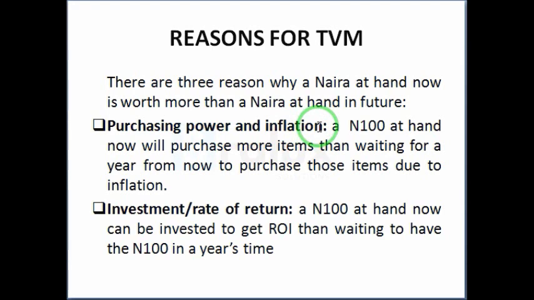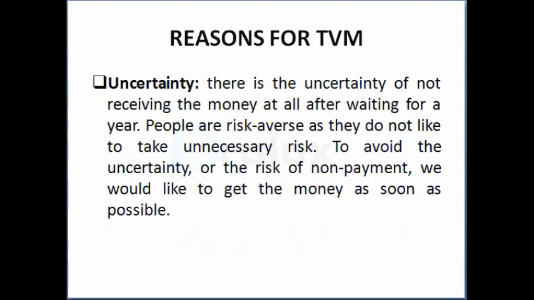And the third reason is uncertainty. As at now, you are certain that you are going to receive a particular fund, unlike a promise to receive such fund in future. With this, there is uncertainty of not receiving the money at all after waiting for a certain period. So to avoid the uncertainty or the risk of non-payment, we would like to get the money as soon as possible.